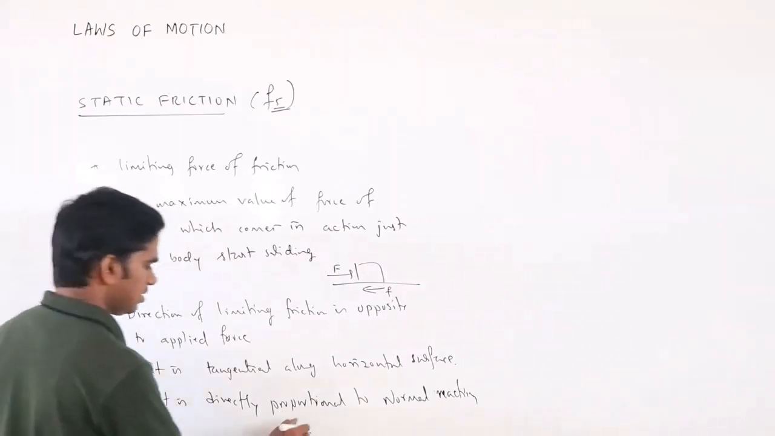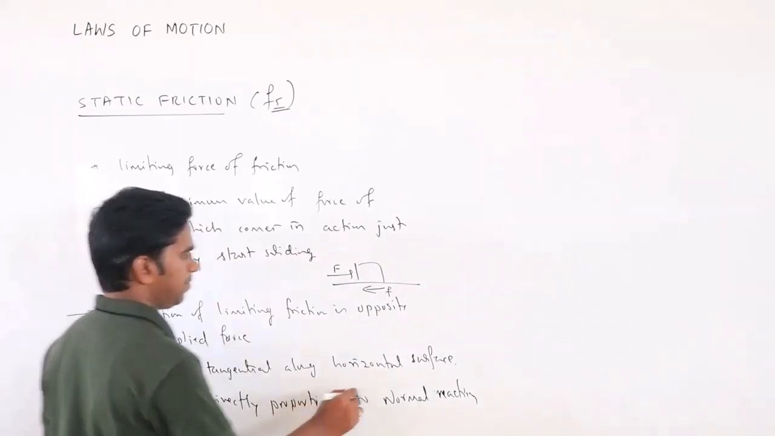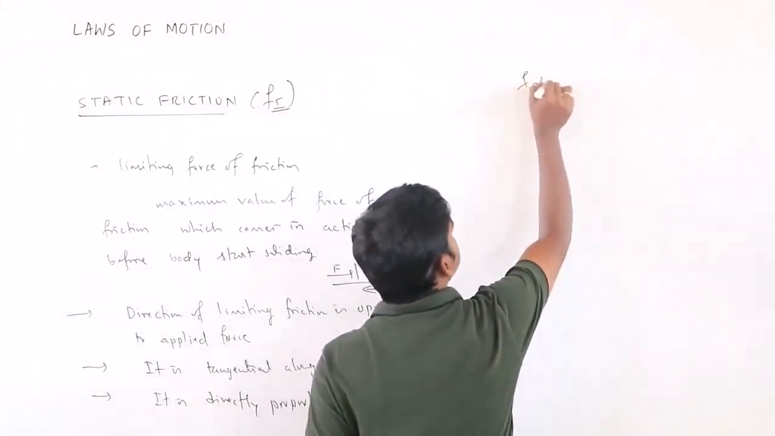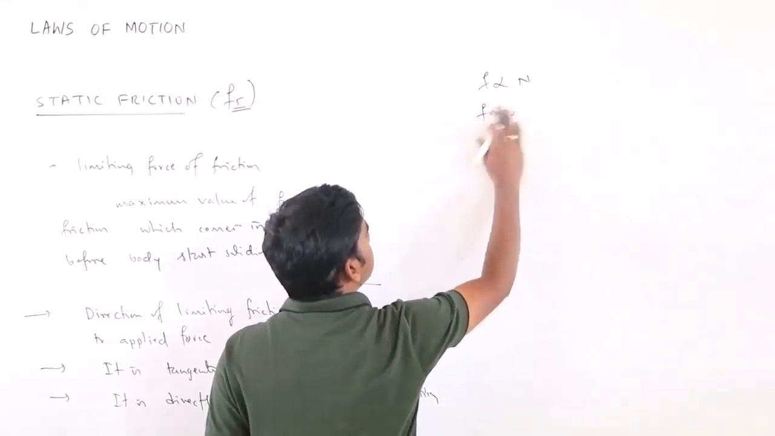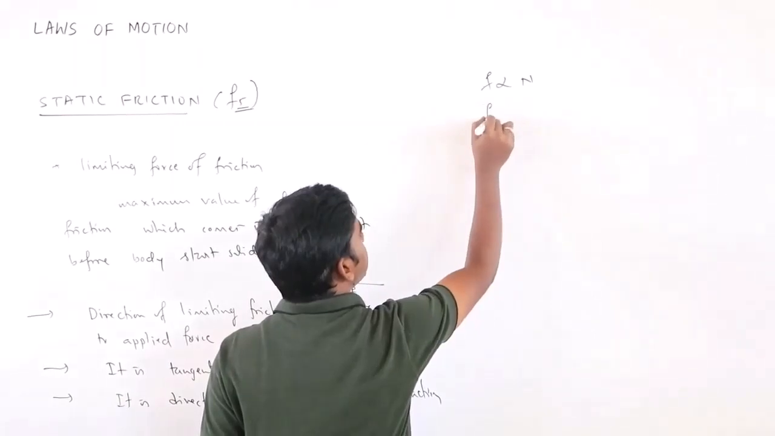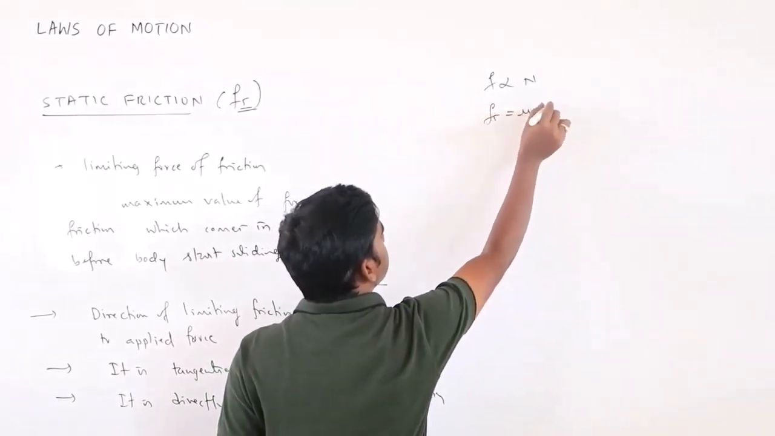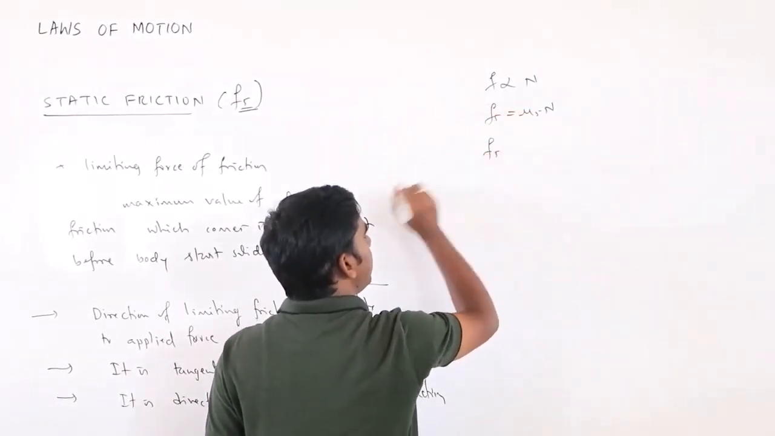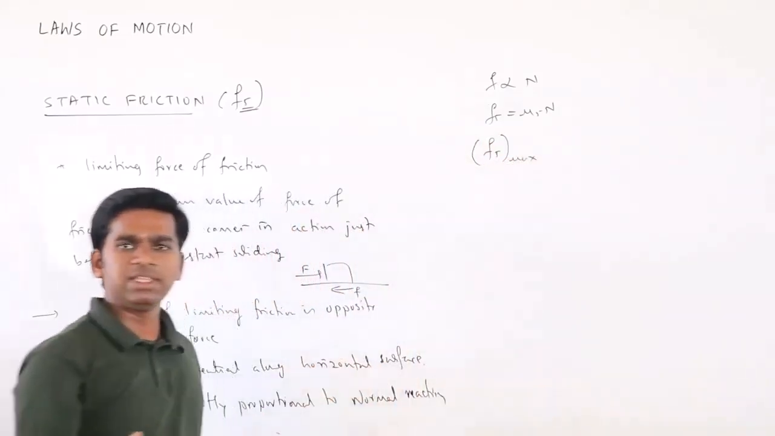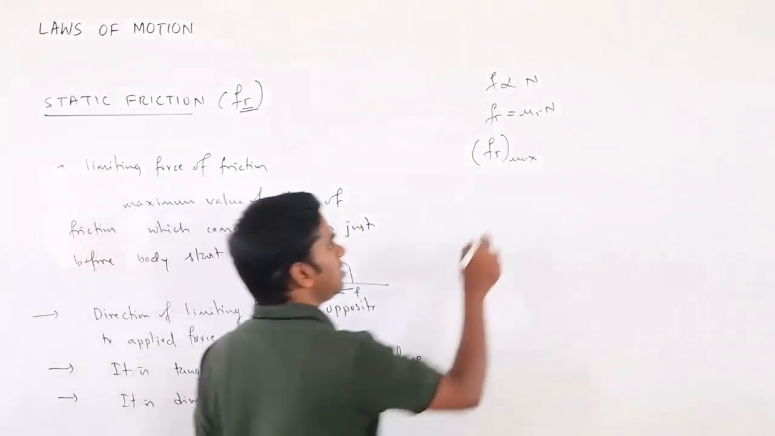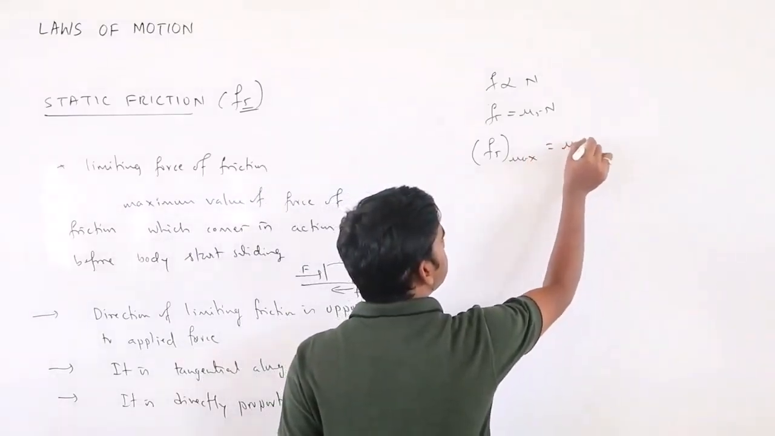That means this limiting value of friction is proportional to normal reaction. It is nothing but static friction only, that is, mu s into N. This limiting value is the maximum value of static friction, nothing but the maximum value of static friction. So this is equal to mu s into N.